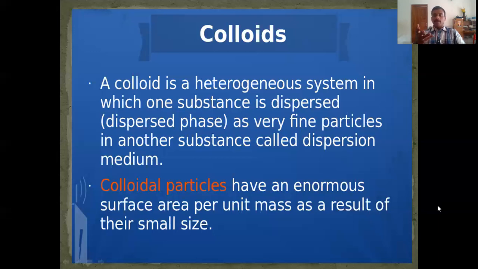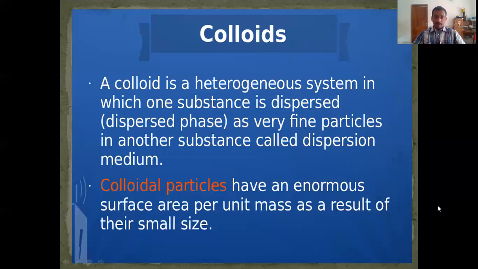So we can say colloids are translucent, not transparent, but translucent. But suspensions are opaque. All these things you have studied in the 8th standard, I think. These comparisons and everything, you have to remember. Only to recollect, I explained these things here.